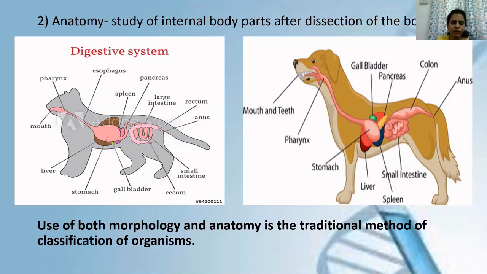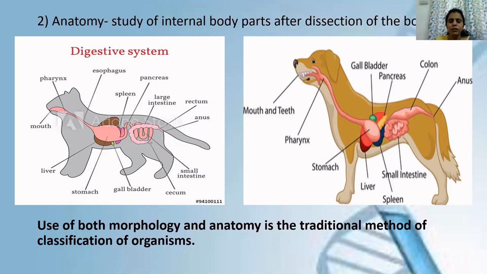If you look at this digestive system in broad view, they both have esophagus, stomach, large intestine, small intestine, rectum, gallbladder, and liver. Fine. So the digestive system of the cat as well as of the dog shows similarities to each other, isn't it?